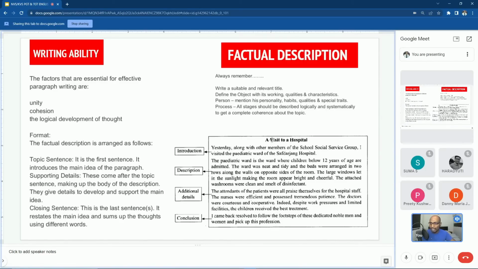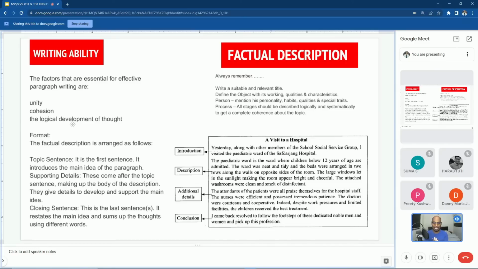The factors that are essential for effective paragraph writing under factual description. When you are asked to write a paragraph, three things are very important for any writing, a topic, speech or a debate or article or whatever. You need to be very thorough with these essential factors: unity, cohesion, logical development of the thought.